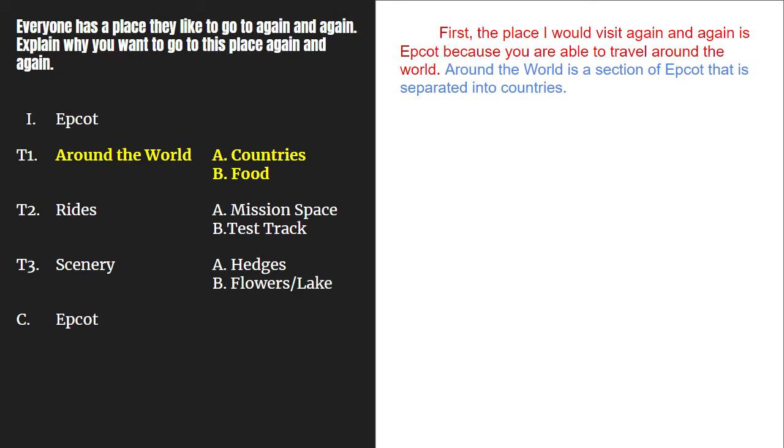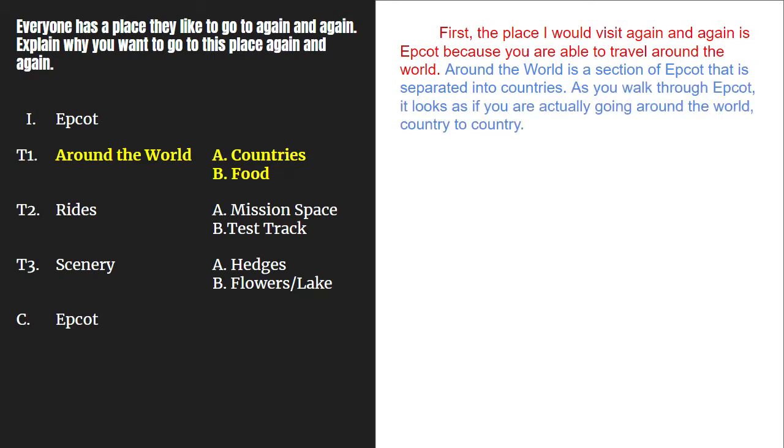Our first sentence about A should tell the reader what A is, which is countries. So I'll write, around the world is a section of Epcot that is separated into countries. Now I have to teach our readers about around the world. I have to pretend like I'm writing to a 2-year-old who knows nothing. I have to teach them. So I'll write 2 more sentences teaching about the countries. I'll write, as you walk through Epcot, it looks as if you are actually going around the world, country to country.